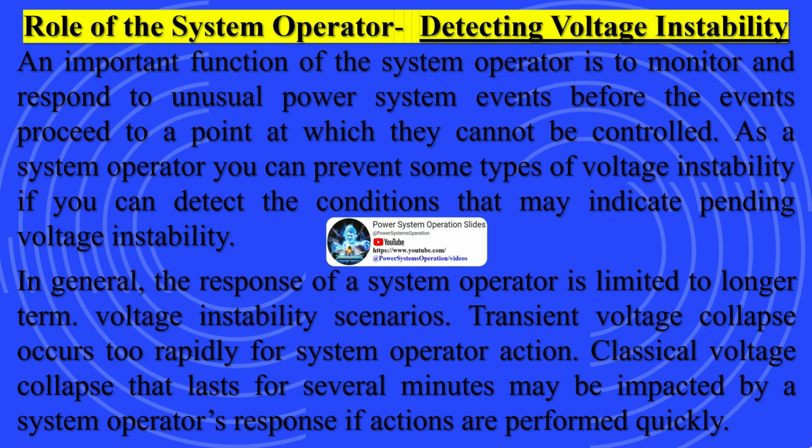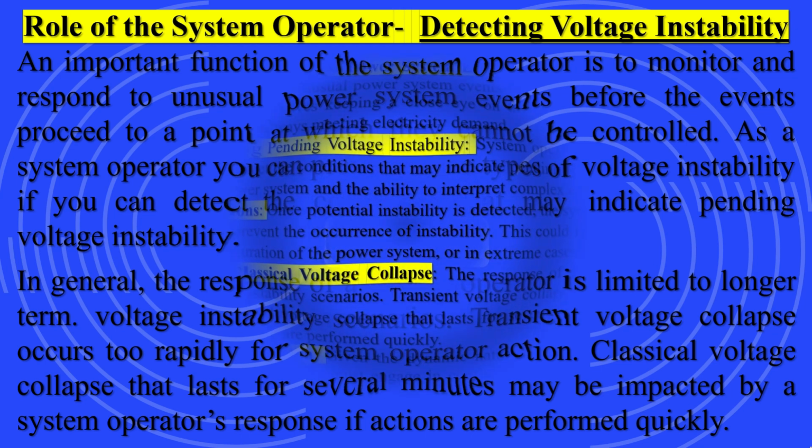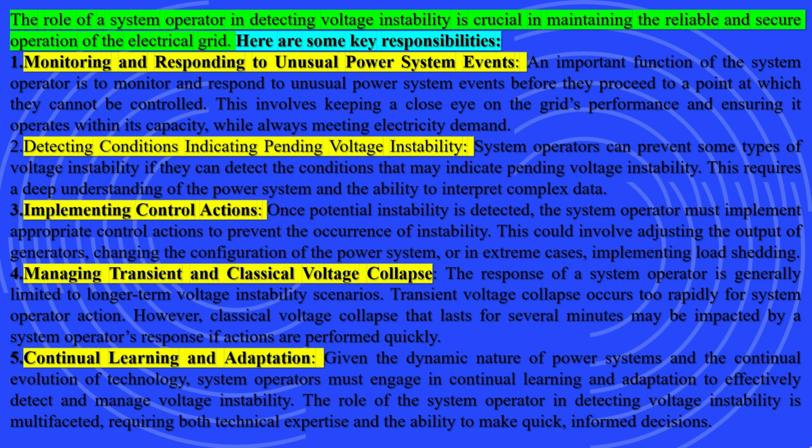indicate pending voltage instability. In general, the response of a system operator is limited to longer-term voltage instability scenarios. Transient voltage collapse occurs too rapidly for system operator action. Classical voltage collapse that lasts for several minutes may be impacted by a system operator's response if actions are performed quickly. The following power system events may indicate pending voltage instability.